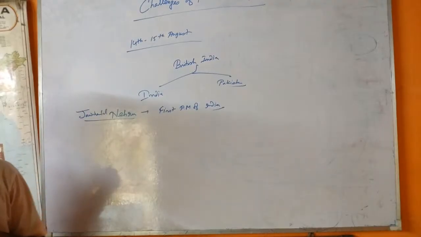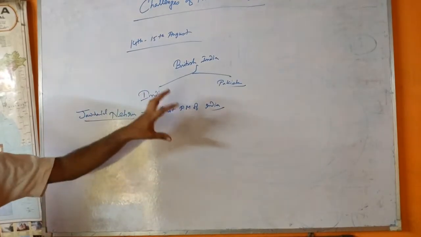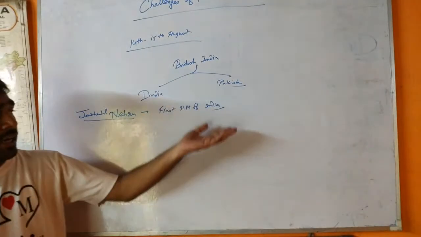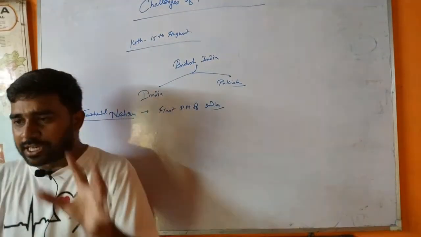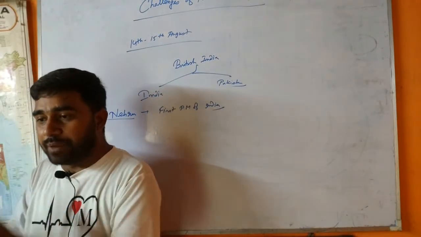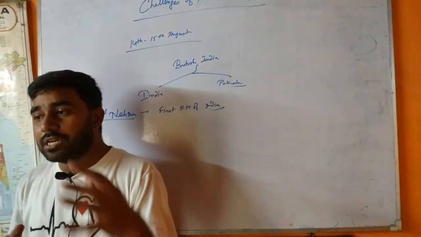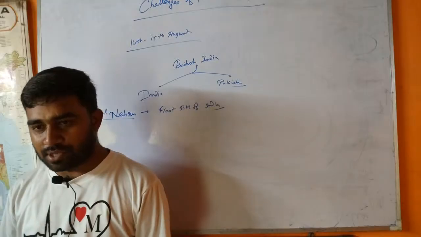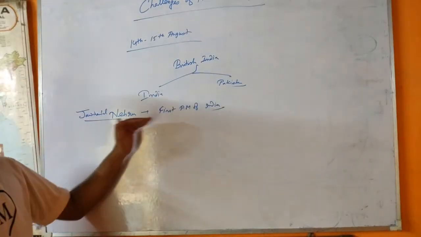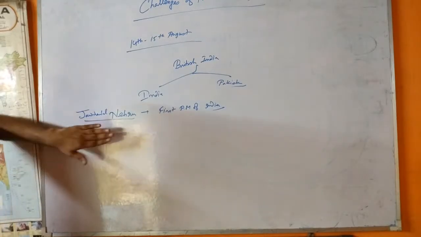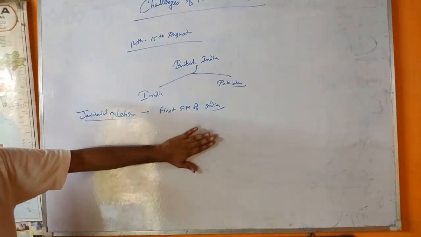Jawaharlal Nehru, first Prime Minister of India, addressed a special session of the Constituent Assembly. As you studied earlier in class 11, how the Constituent Assembly was framed and how it worked to frame our constitution.